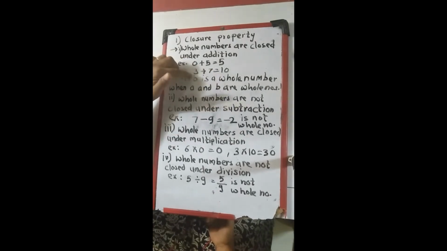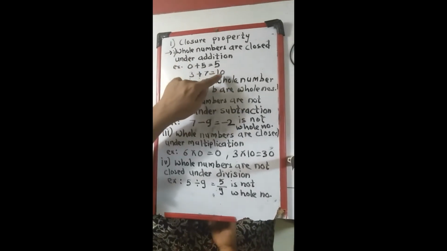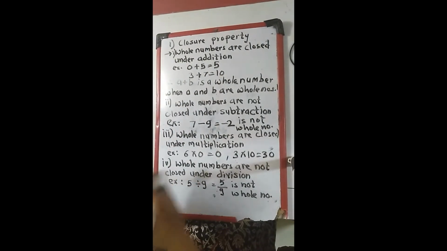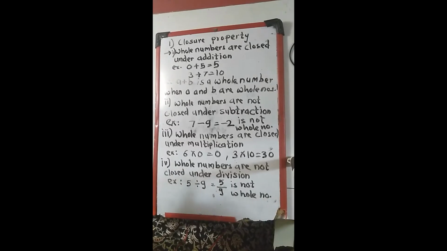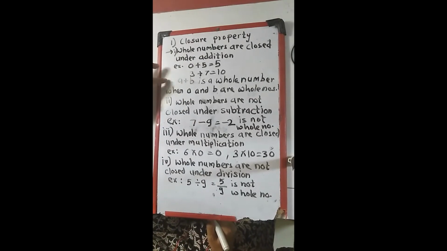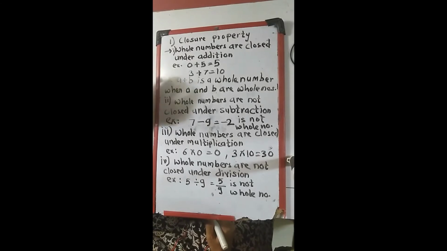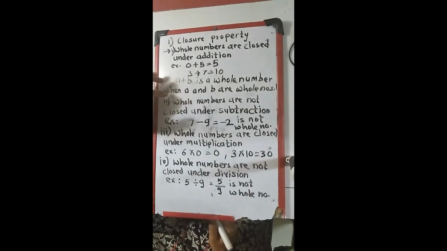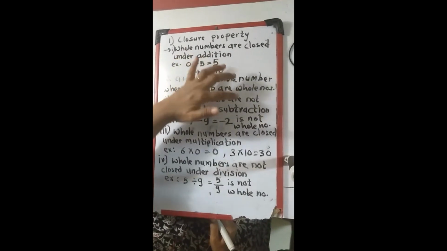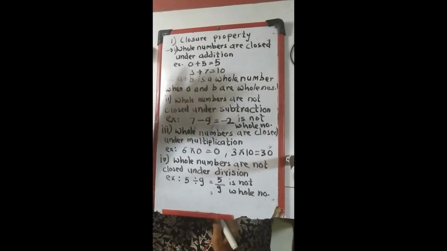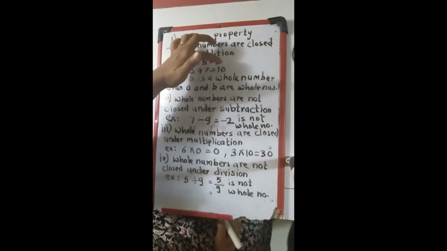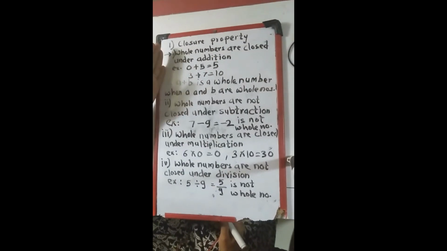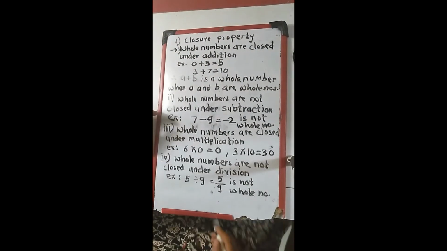3 plus 7, both these numbers are whole numbers, and the answer is 10. It also comes under whole numbers, as we have already seen that whole numbers start from 0 to positive integers. So our result is, a plus b is a whole number when a and b are whole numbers. When a and b are whole numbers, the result that comes will also be a whole number. Have you understood addition? Then we will shift to subtraction.